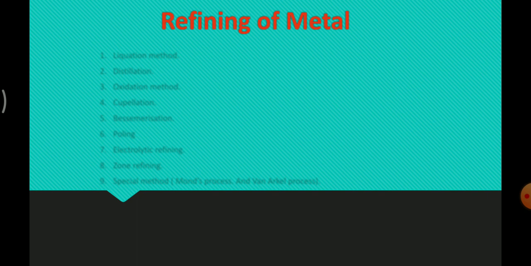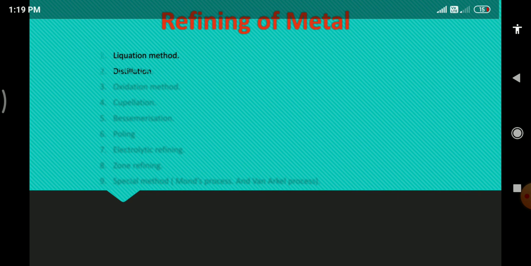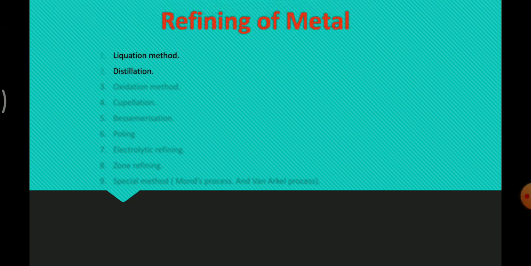This method depends upon the difference in properties of the metal and the impurities. They are: first, liquefaction method; second, distillation method; next, oxidation method, cupellation method, Bessemerization method, poling, electrolytic refining, zone refining, and special methods like the Mond process and Van Arkel process. So let us start with refining of metal one by one.